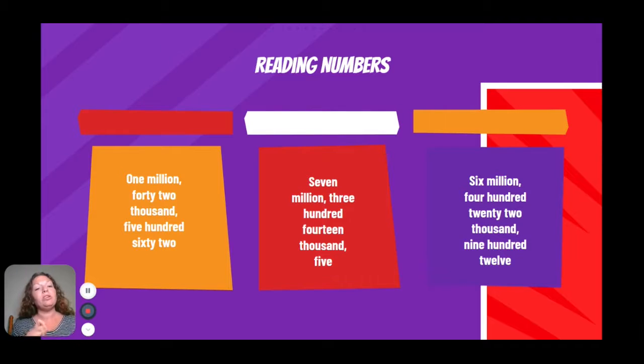1,042,562. Now remember, when you see million, you put a comma. When you see thousand, you put a comma. So here's how that would look. 1 million, and then we have 42,562. Now let me read you the one in the red.